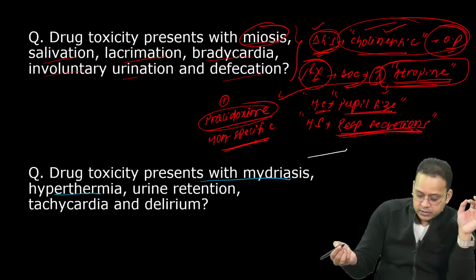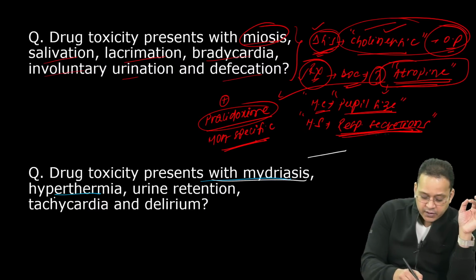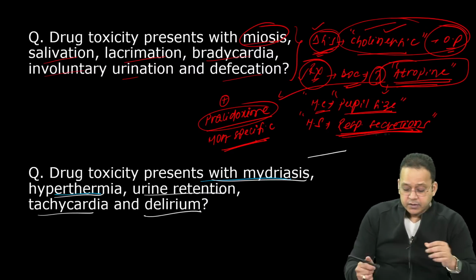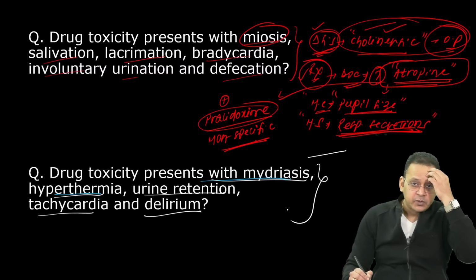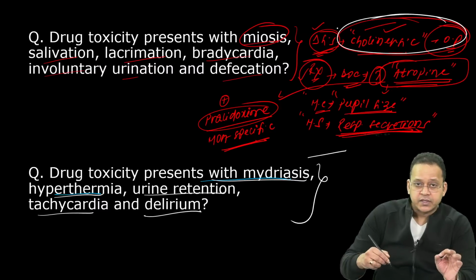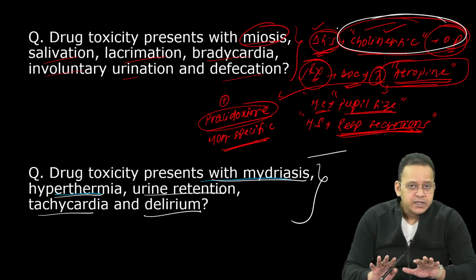I'll use white color then, right? Mydriasis, hyperthermia, urine retention, tachycardia, delirium, right? So what is this? The second case that we are discussing here. The first one we discussed was cholinergic poisoning. See guys, everything is in your notes.